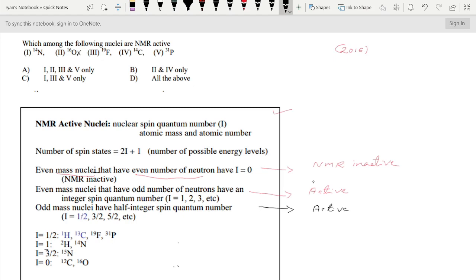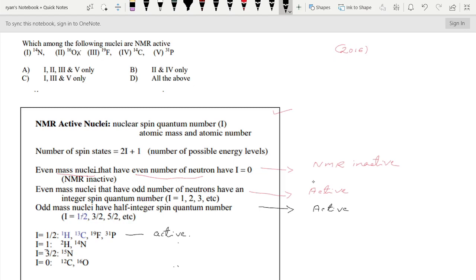Odd mass nuclei have half integer spin quantum number. Therefore this one is NMR active.